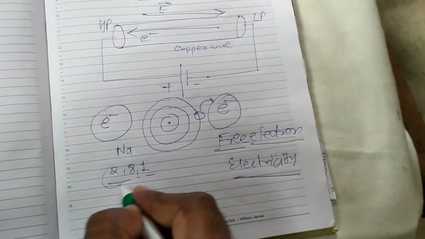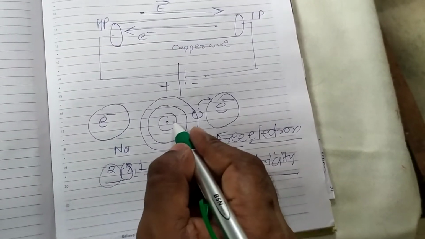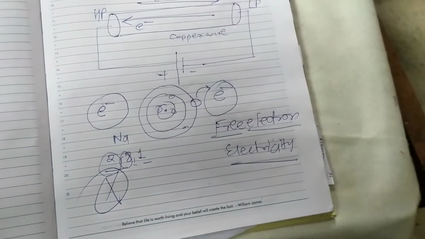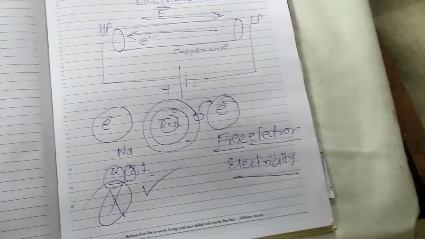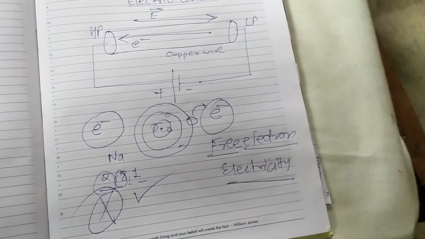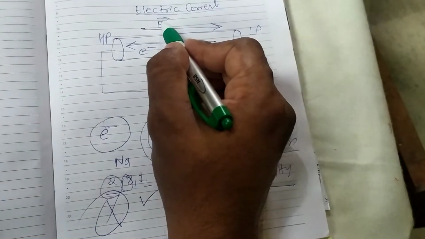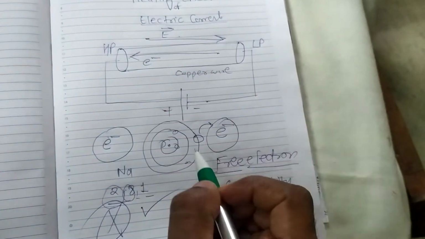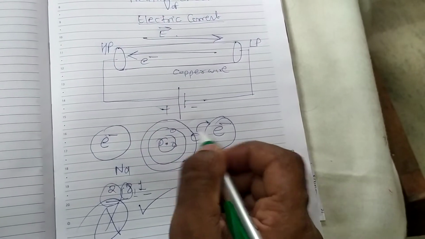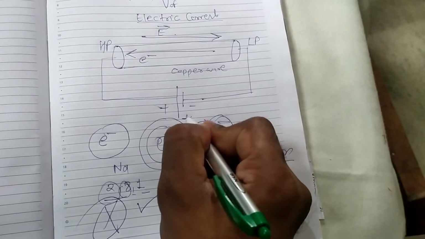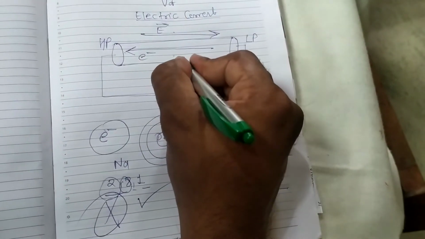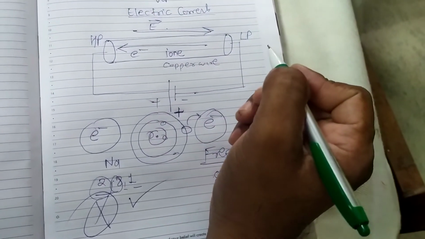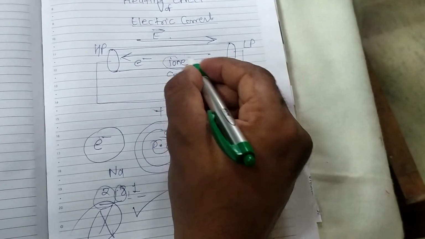The 2 and 8 electrons are there in the shells and they are not going to help for the electricity. This free electron is going to help for the electricity. So as soon as the electric field is set, the free electrons will start moving. But when sodium loses an electron, it gets positively charged. So positive ions, cations, are there in the path,